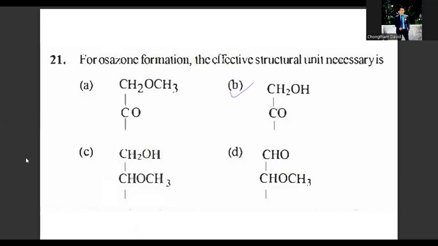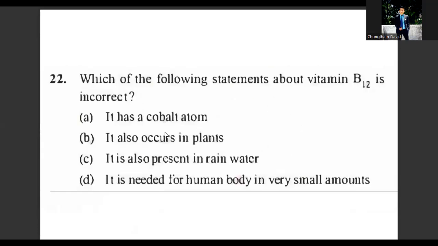Question number 22. Which of the following statements about vitamin B12 is incorrect? Vital amines, okay? Vitamin is derived from this word. Remember, in liver, eggs, and milk, or in meat and fishes, minute amounts are present. This vitamin B12 is significantly present also in green plants.